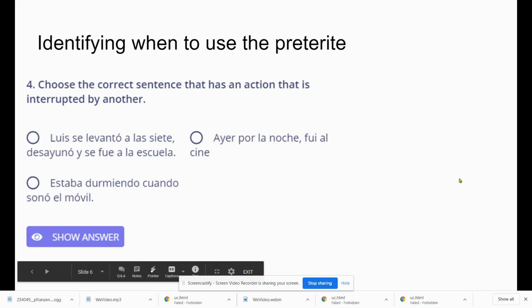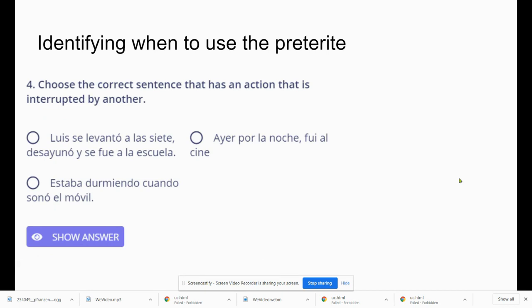And then the next question, choose the correct sentence that has an action that is interrupted by another. And we have the exact same options as last time. I'm sure that by now you were down to one of these three, but the correct answer would have been estaba durmiendo cuando sonó el móvil, right? I was sleeping when the cell phone rang.